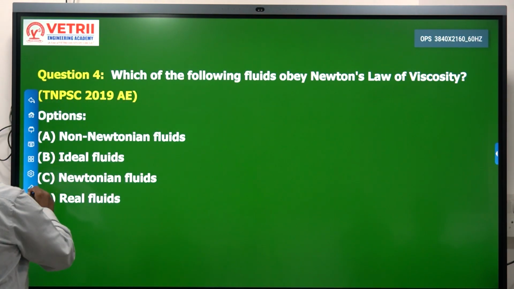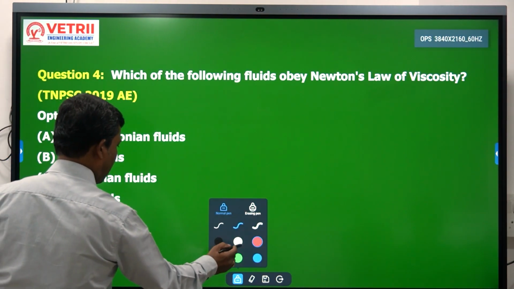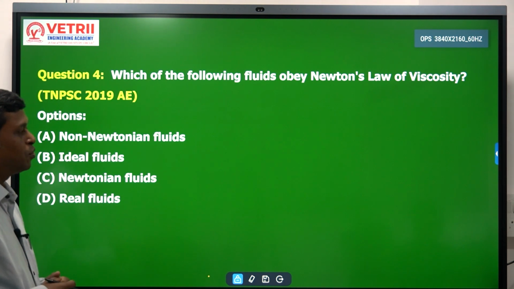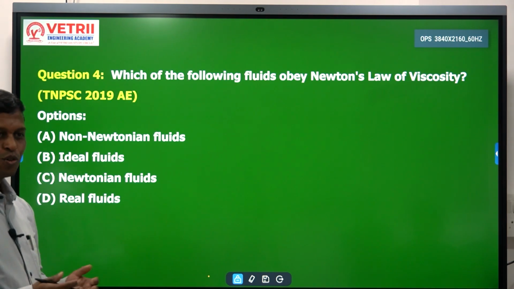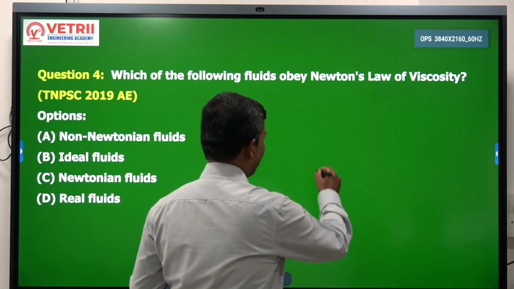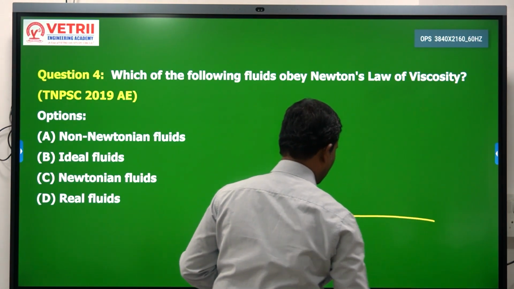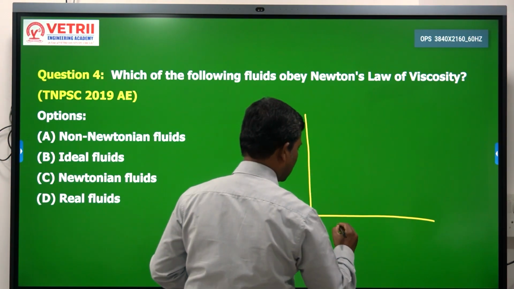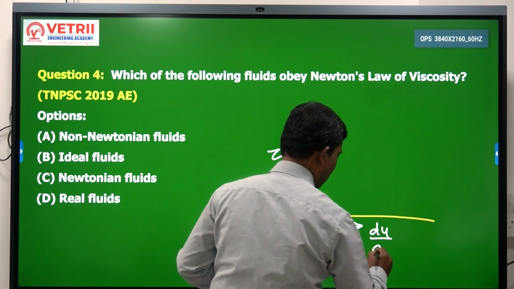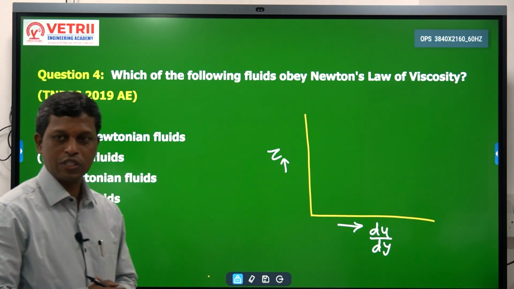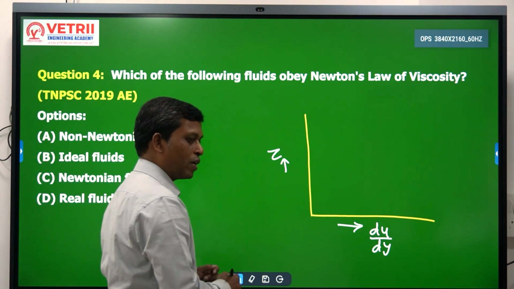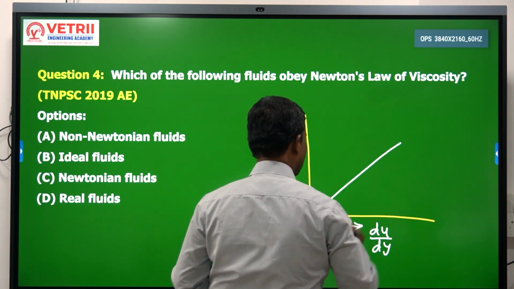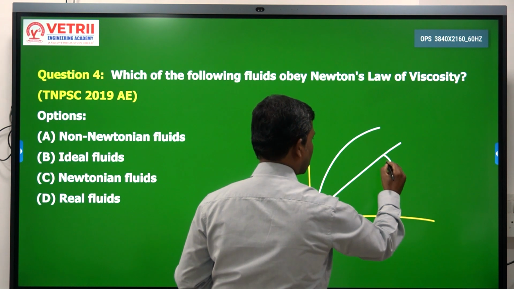Yes, what is this? Read the question. Which of the following fluids obey Newton's law of viscosity? So this is the Newton's law of viscosity based classification of fluids. I think we have already studied this. On the y axis we have shear stress, on the x axis we have du by dy, that is nothing but velocity gradient or rate of shear strain. Any fluid which obeys Newton's law of viscosity, we have drawn the graphs like this, yes or no?